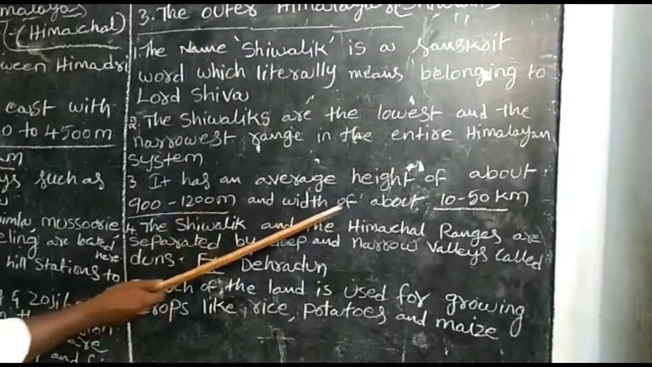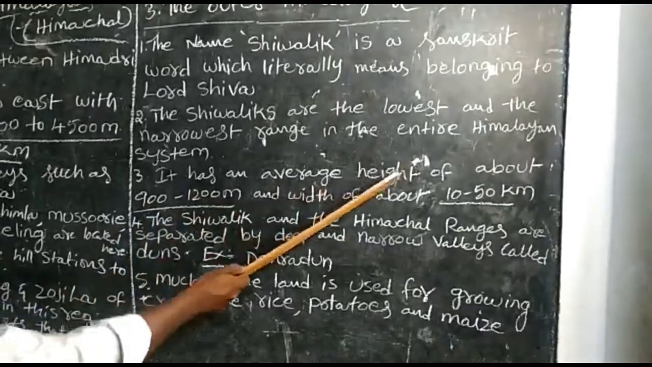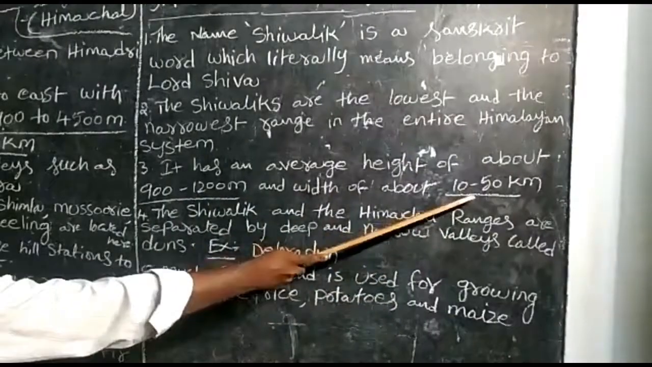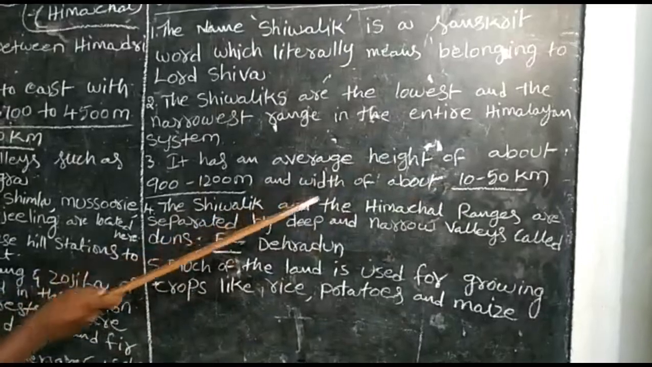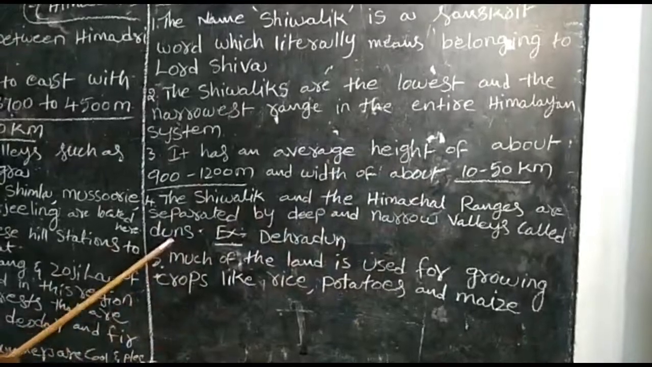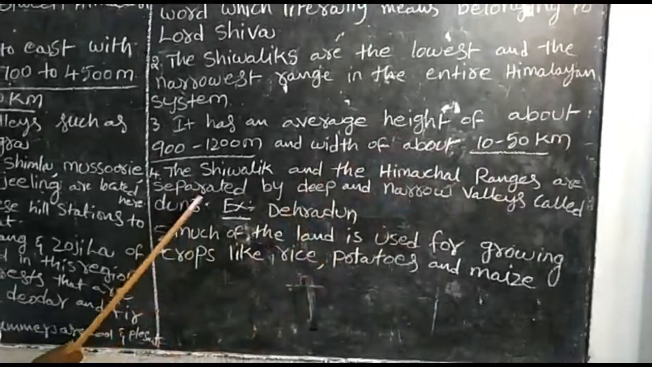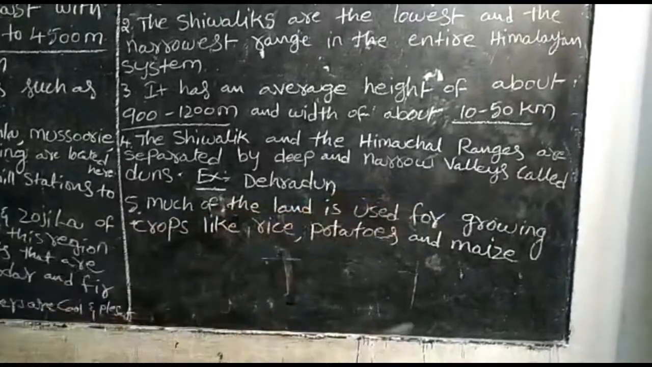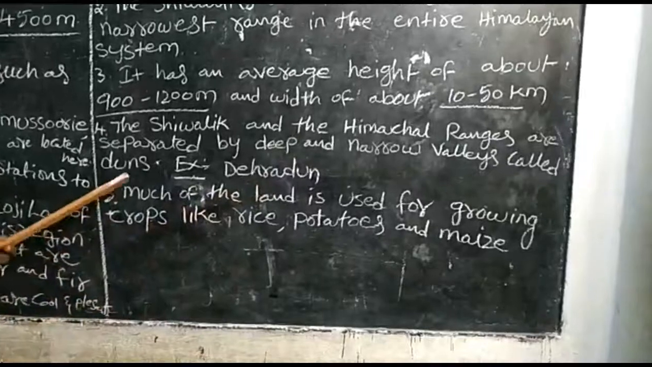It has an average height of about 900 to 1200 meters and a width of about 10 to 50 kilometers. The Shivalik and the Himachal ranges are separated by deep and narrow valleys. They are called duns. Valley means low, narrow land, duns. An example is Dehradun, one of the examples of the duns.